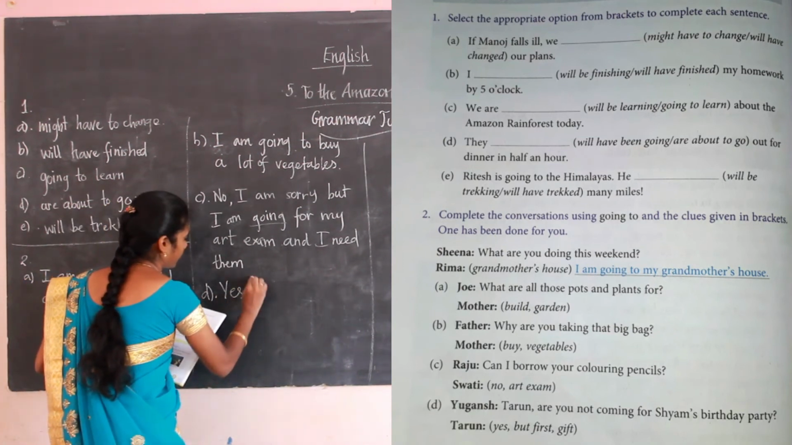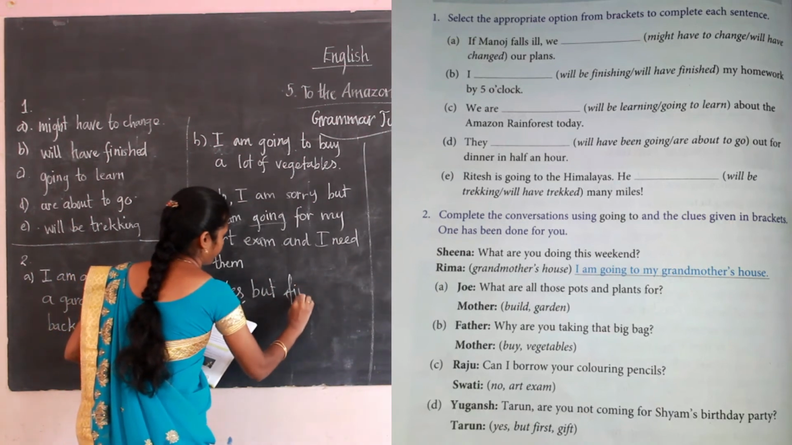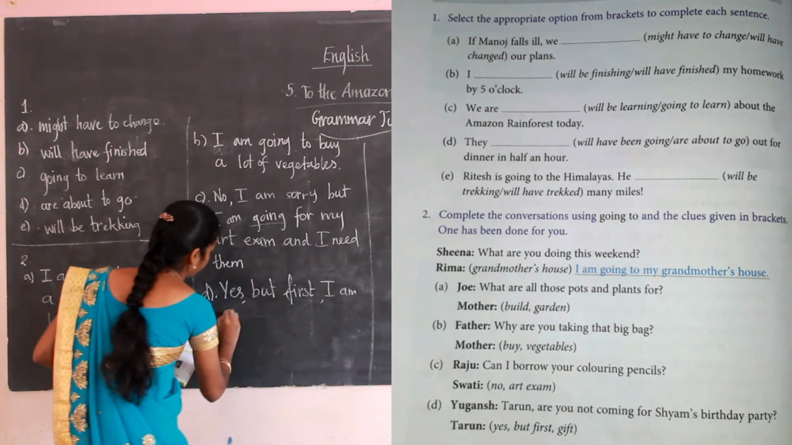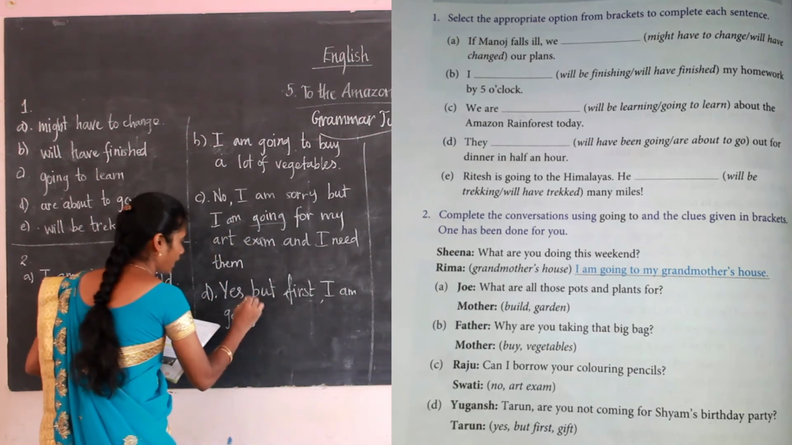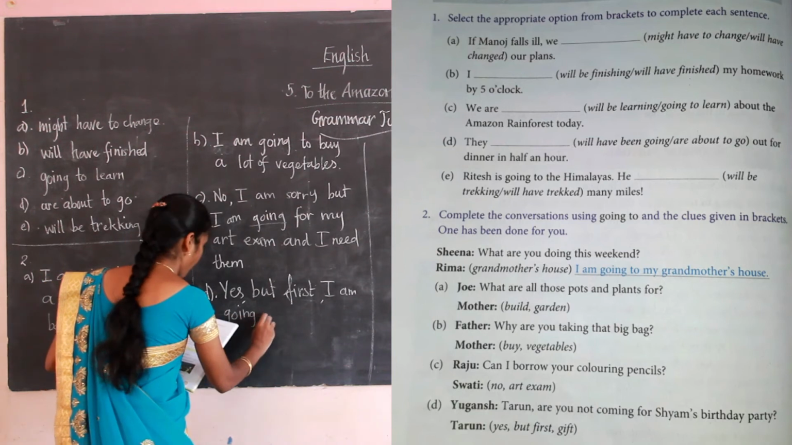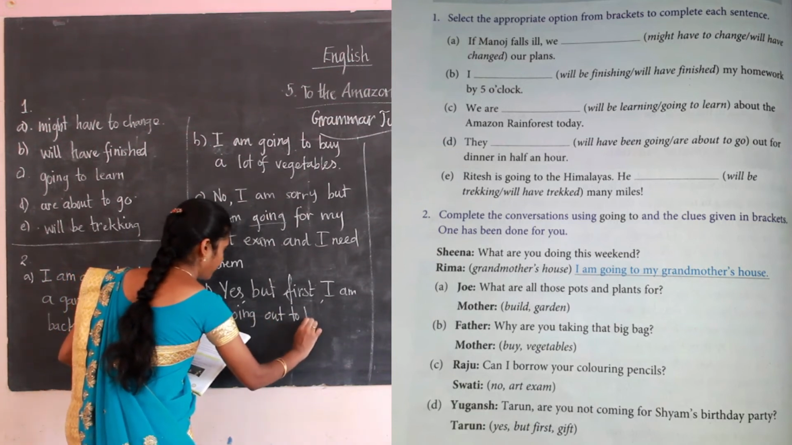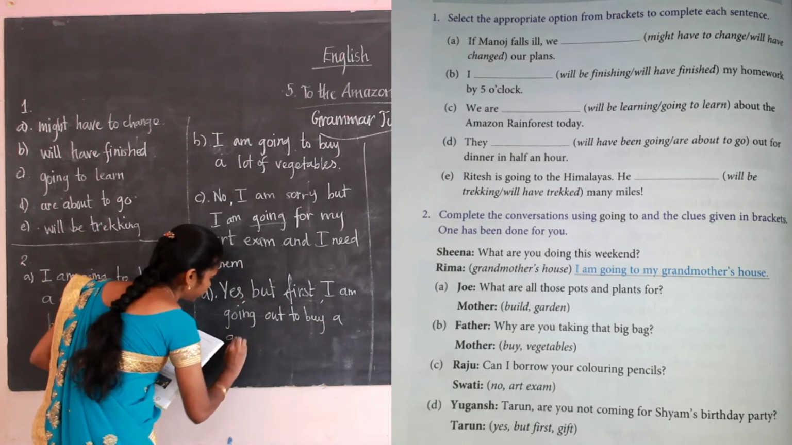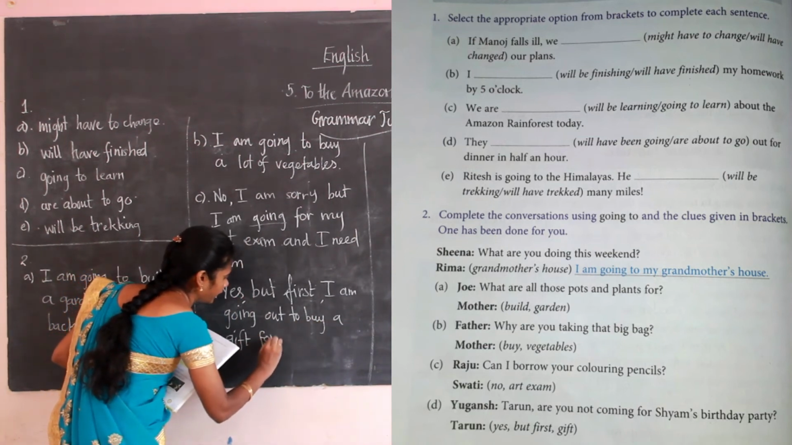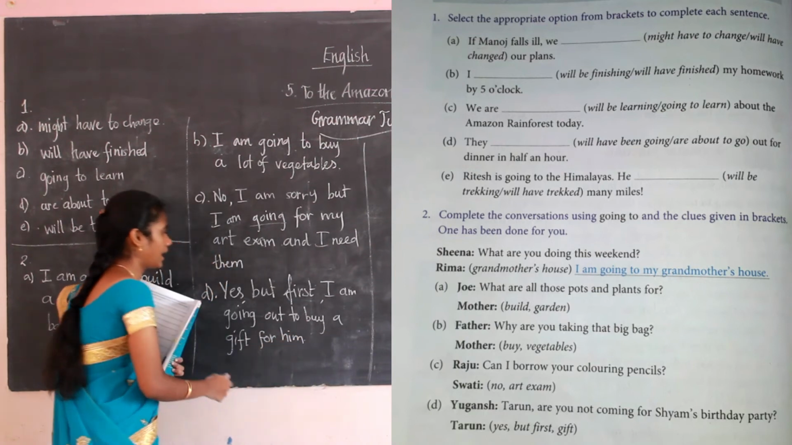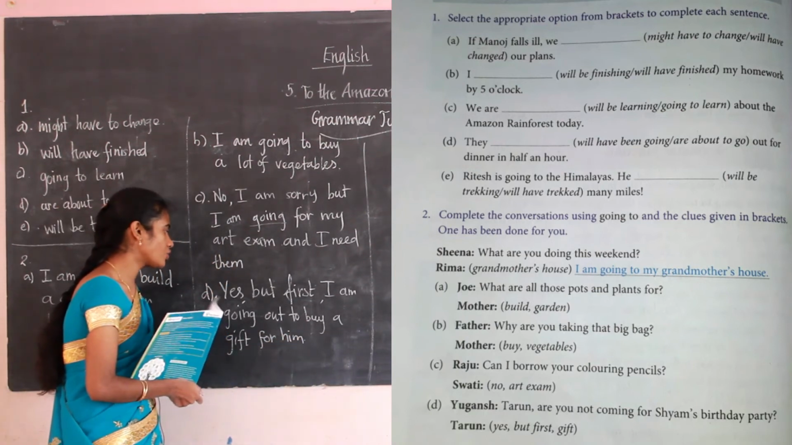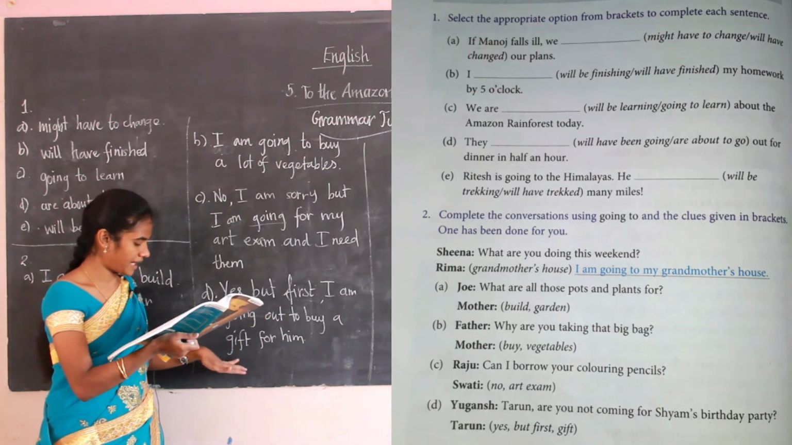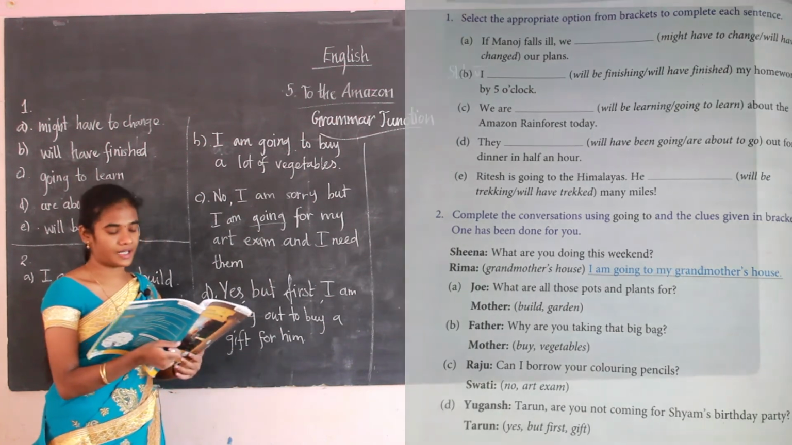Yes, but first I am going. So I have started with the "going." Okay, going out to buy a gift for him. Okay, yes, but first I am going out to buy a gift for him. I have used "going" and the clues, that is "buy a gift." Buy a gift also I have used.